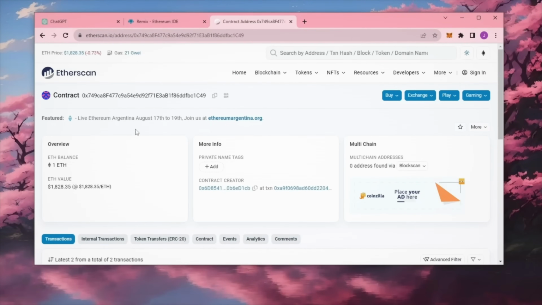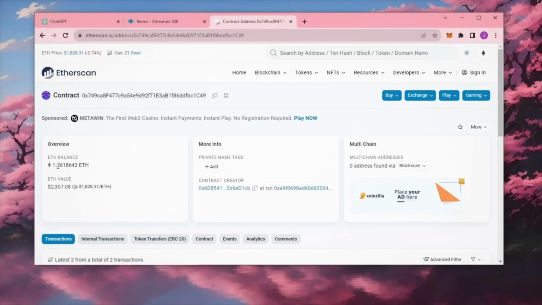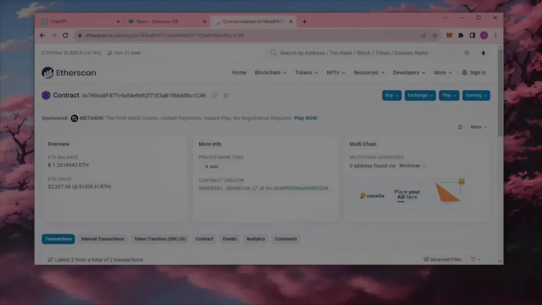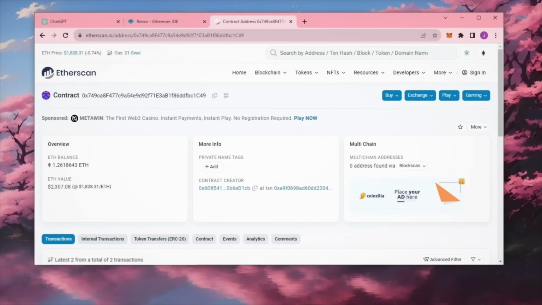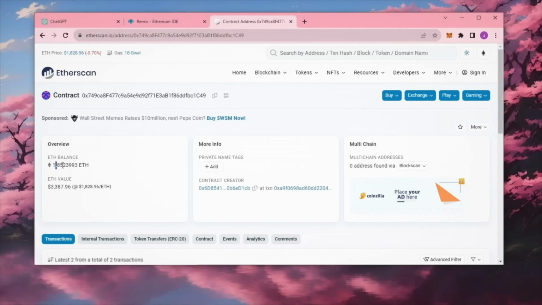All right, guys, it's been a little over 12 hours. Now it's time to check the profits. So as you can see, I have about 1.26 Ethereum, which is 26% profit already. I'm gonna let my bot run for another 12 hours and withdraw the profits after. All right, let's see how much more we made. Nice! It's a little over 1.85 Ethereum. That's pretty insane. The bot will continue to run until you click the withdraw button.